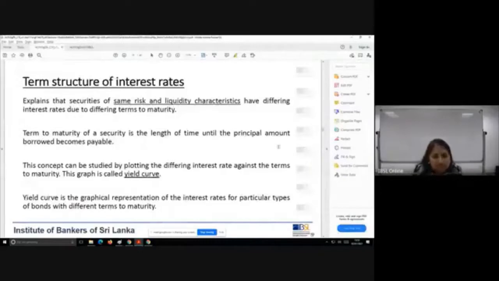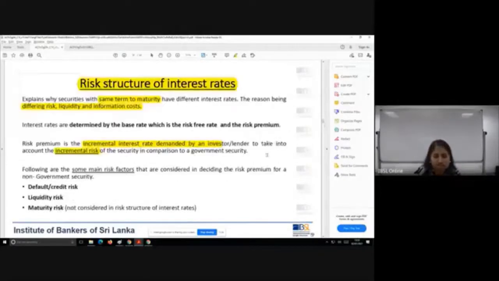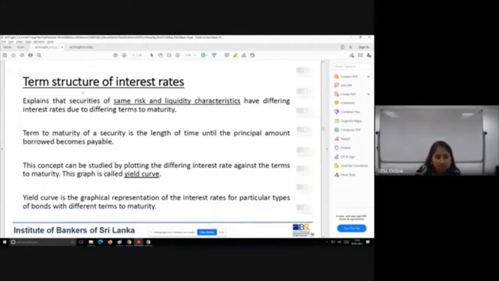What about the term structure of interest rates? Now, earlier what we saw was the risk structure. The name itself tells you the risk of the asset or the security will be the determining factor, the differentiating factor, between the differences in the interest rate. Here, term structure.